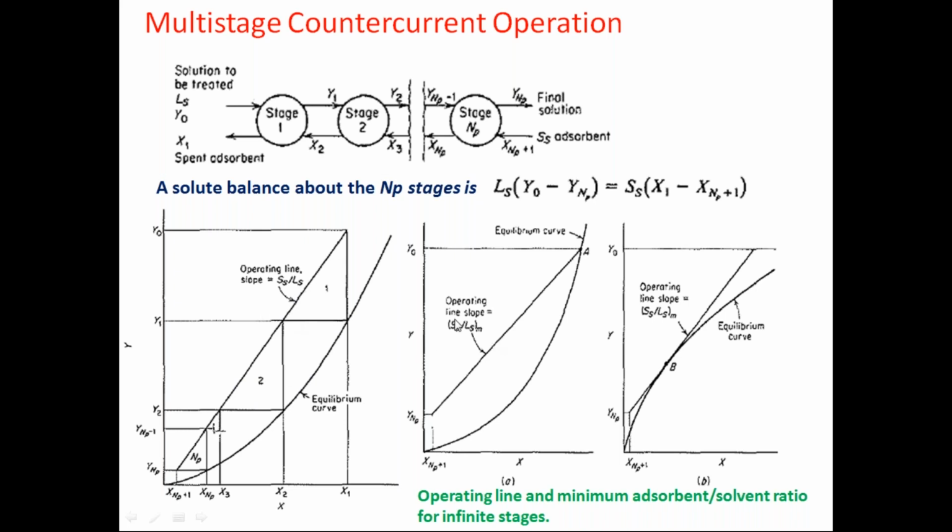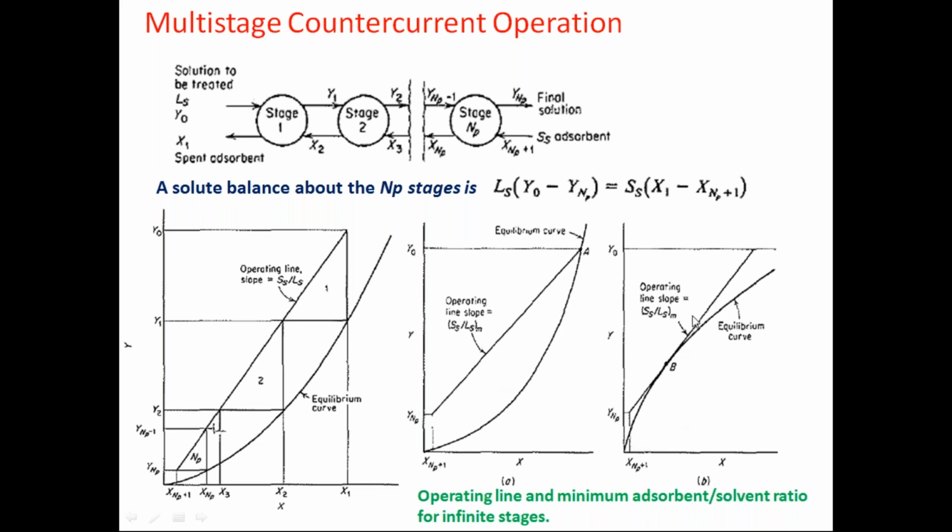And then here, the minimum solid requirement can be obtained because this point is known. Then you have to draw one particular point where the operating line and equilibrium line intersect. This is called the pinch point, which will require an infinite number of stages. Such a point can be drawn, and you find the slope. So this operating line slope gives the minimum solid requirement to reduce Y0 to YNP.